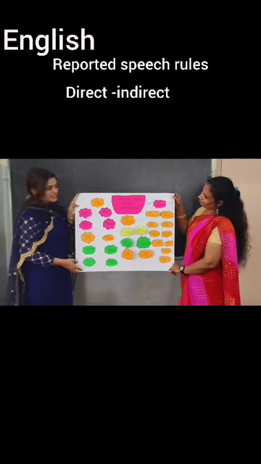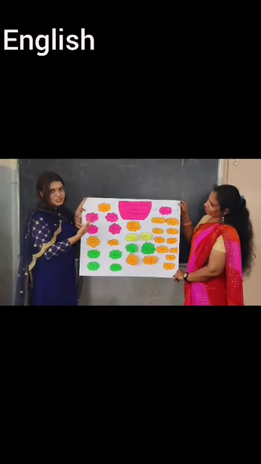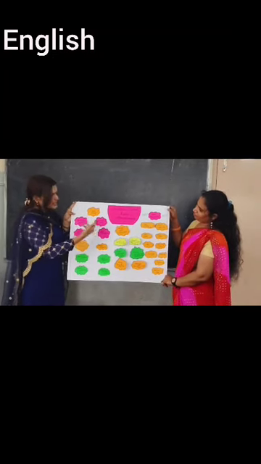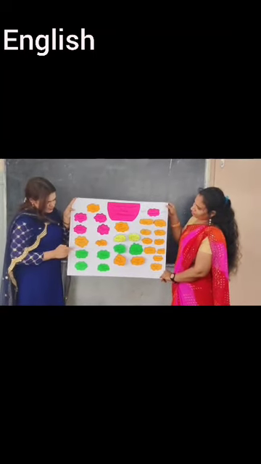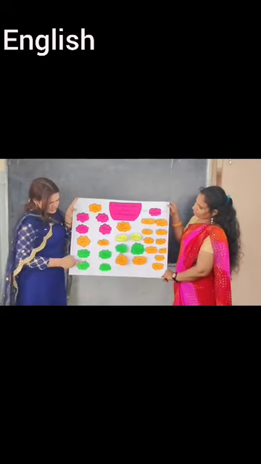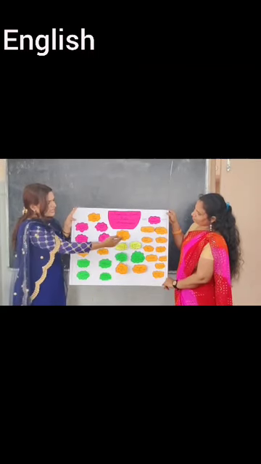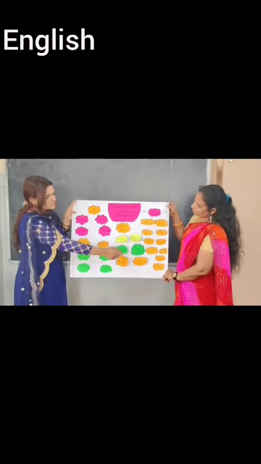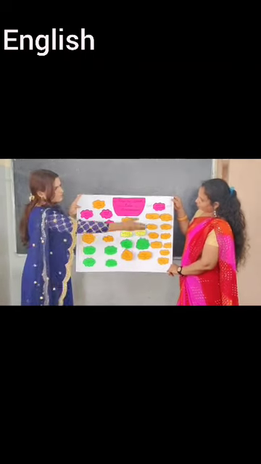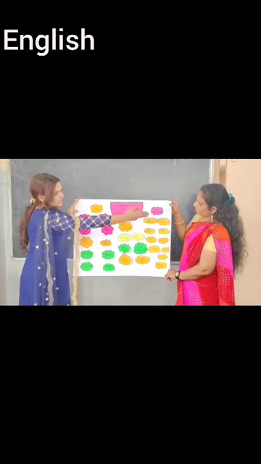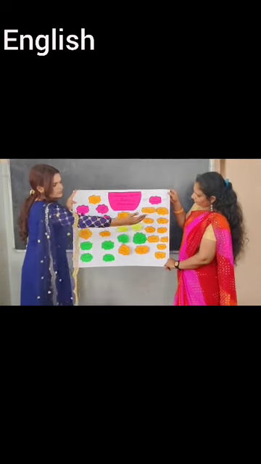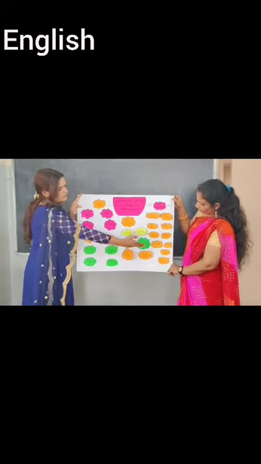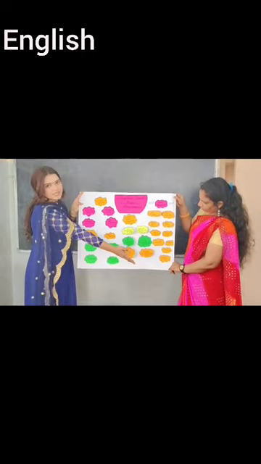Reported speech rules, direct and indirect. The tense changes: simple present to simple past, present continuous to past continuous, present perfect to past perfect. The modal verbs change: will changes to would, can changes to could, may changes to might. Time differences, direct to indirect: now changes to then, today changes to that day, this, that, here, there, ago, previous, before, tonight changes to that night, tomorrow changes to the next day.